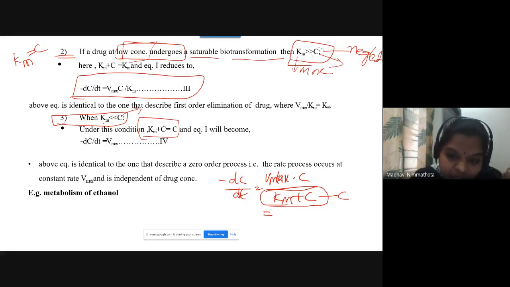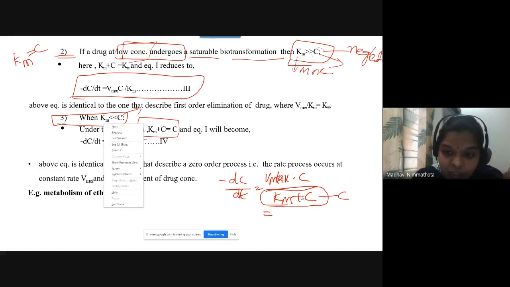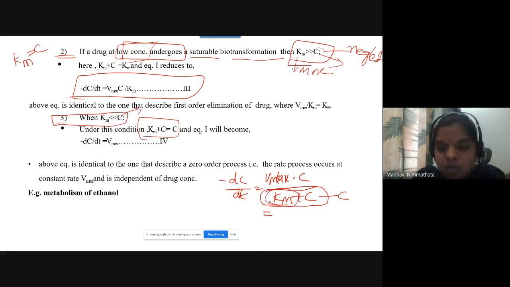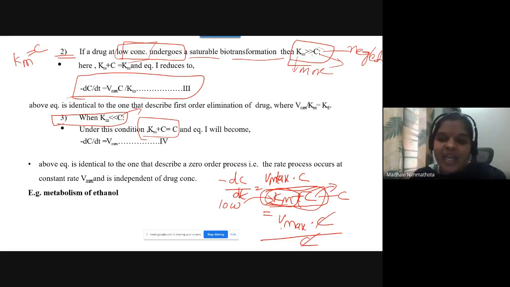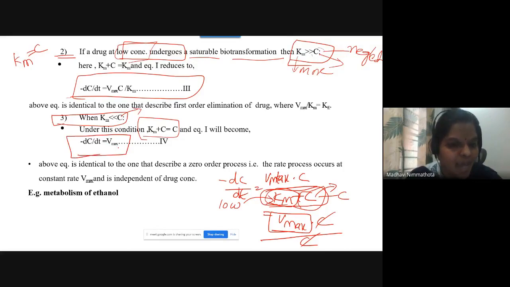So you can consider Km plus C is equal to C, because here you are going to neglect Km, since it is a low value compared to the plasma drug concentration. So Km plus C becomes C. So Vmax into C divided by C, C will get cancelled, so you will get Vmax. When Km is less than C, you will get dC by dt equals Vmax.